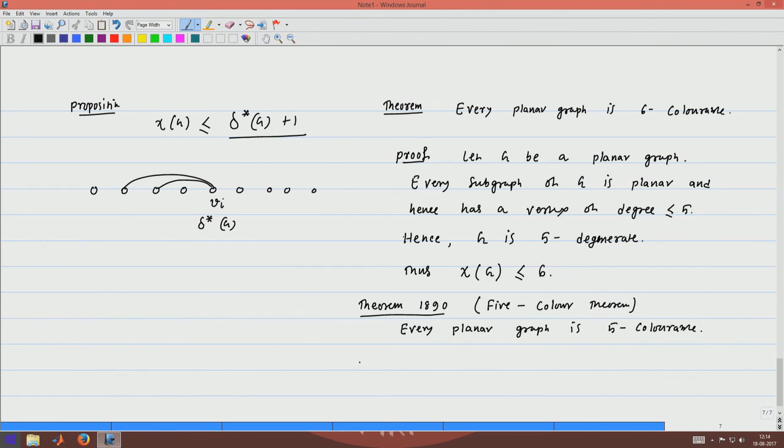and the final, strongest result that we have till date is the 4 color theorem, which is from 1976. It is called the 4 color theorem.